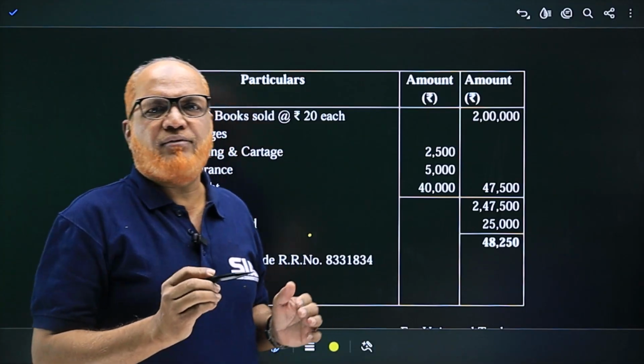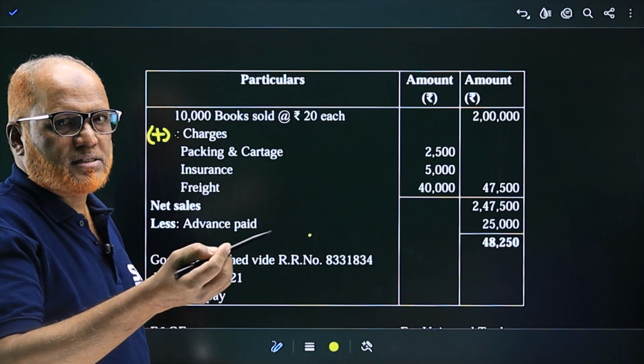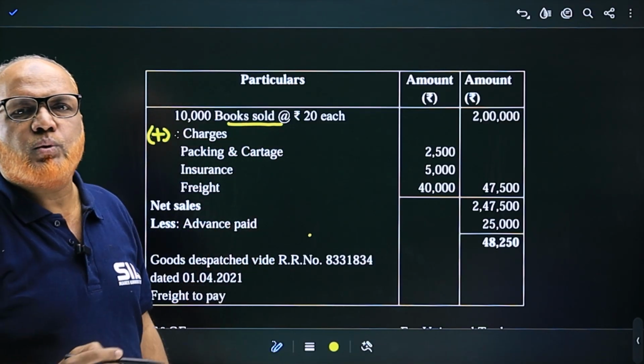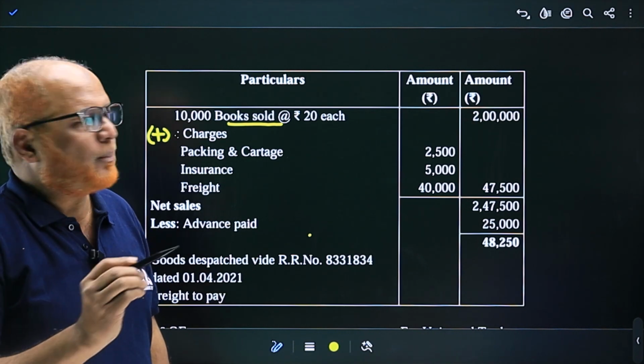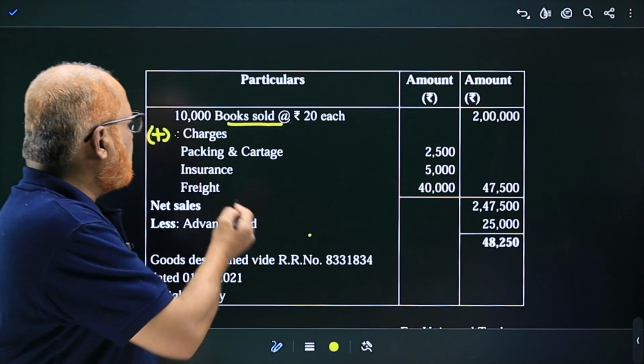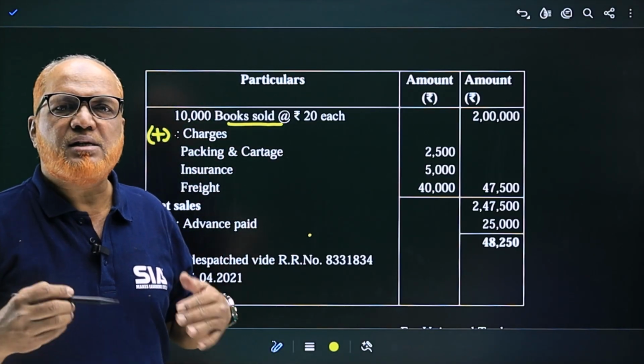Here, in the example I have taken, the goods are going to be consigned by the consignor: 10,000 books at 20 rupees each. So the cost of the books is 2 lakh. To this we add the charges, the expenses incurred by the supplier.